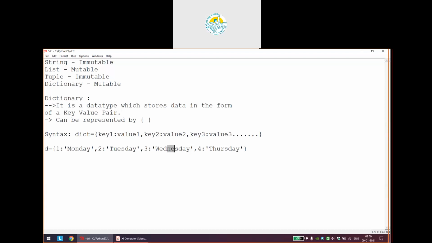Okay, so dictionary is totally flexible. ये कोई rules बना के नहीं चल रहा है कि यहाँ पे keys में आपको numbers ही लेने हैं, values में आपको characters ही लेने हैं. There is no requirement just like that. As per your flexibility, you can use keys and values of any type anywhere. Okay, I hope you are getting my point.